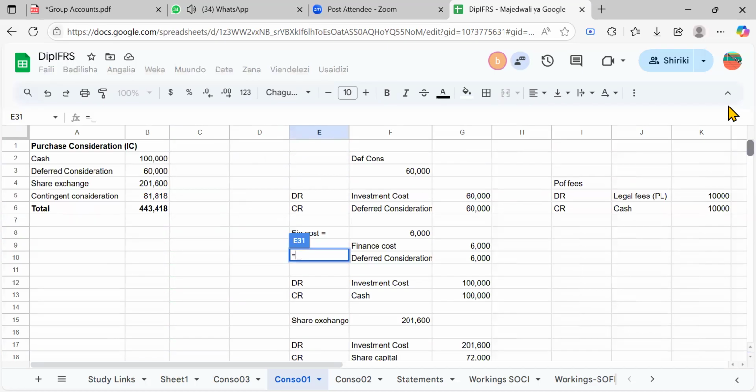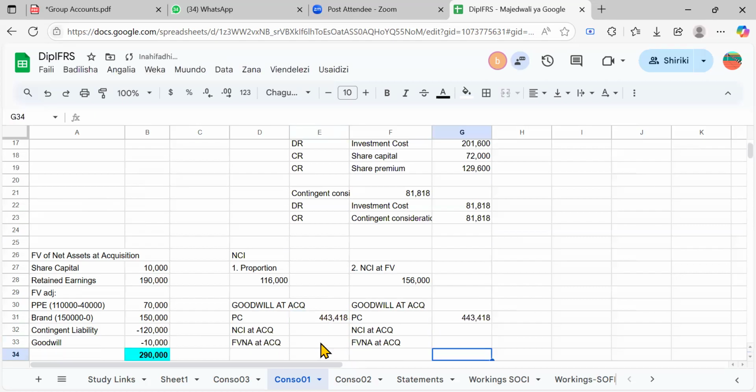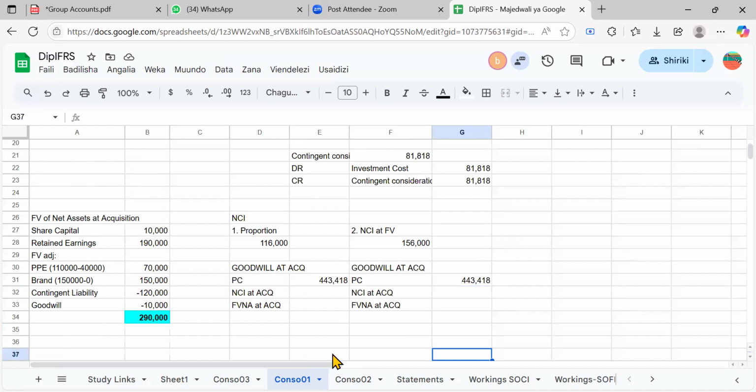Just go back. This one, 443, 418. Yes. But it should be the same regardless of the nature of goodwill you need to get, whether it's full goodwill or partial goodwill, because the difference only lies in the computation of NCI, right? Net assets will also be the same. Net asset at acquisition is how much? 290, for both cases. So we say it's 290.